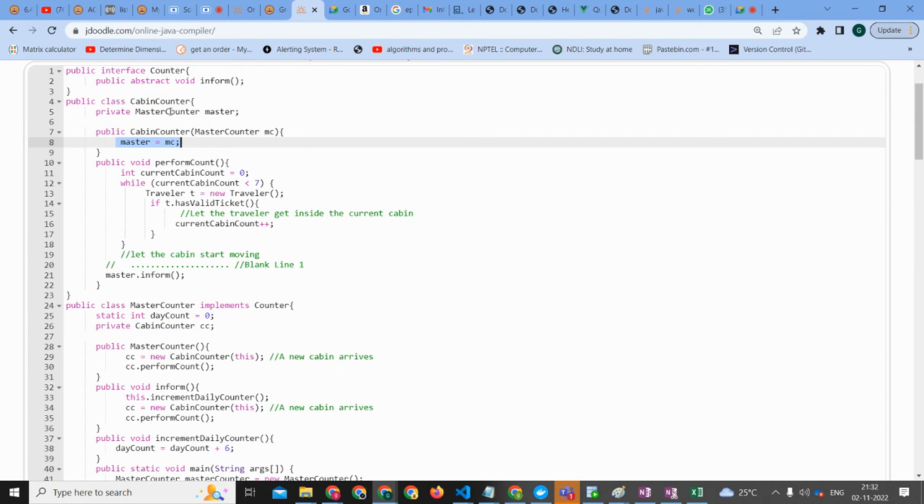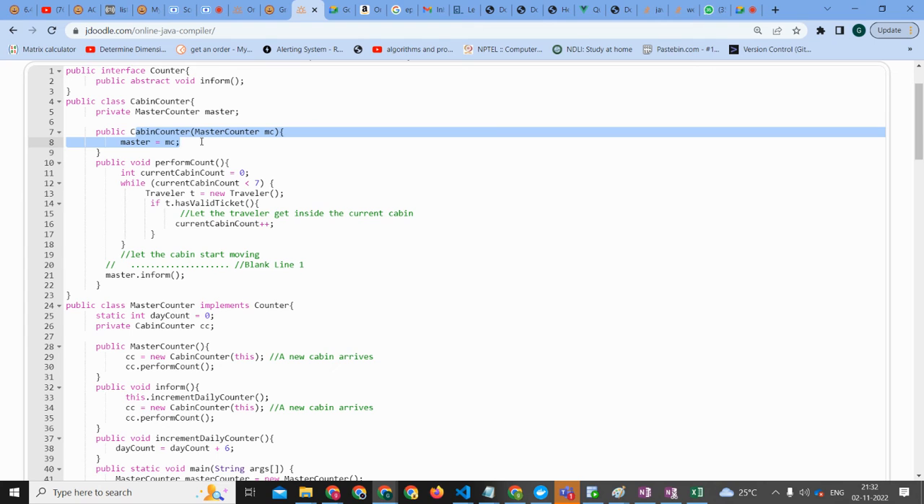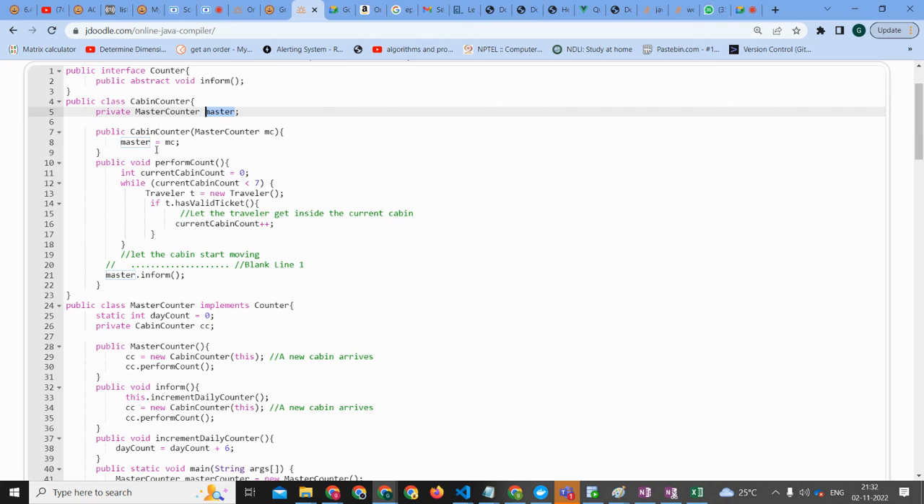You create an object of cabin counter, right? So come to cabin counter. We will go to the constructor of cabin counter. Then there is master counter MC, and master is equal to MC. So this created a variable master which has the value of the current object. Now that is done. So you come back to this line.